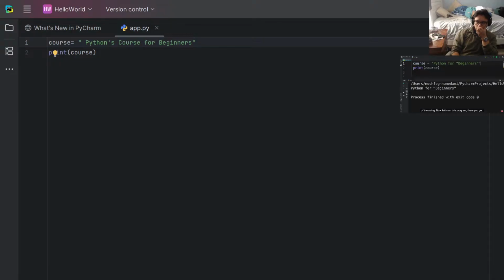Now let's run this program. There you go. So we get Python for beginners. So these are the cases for using single or double quotes.